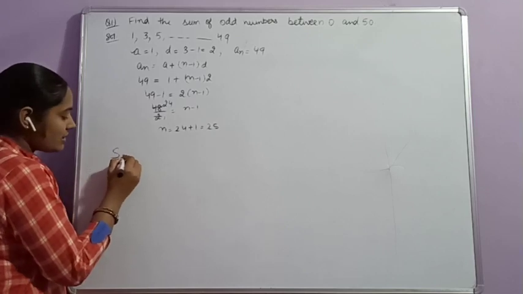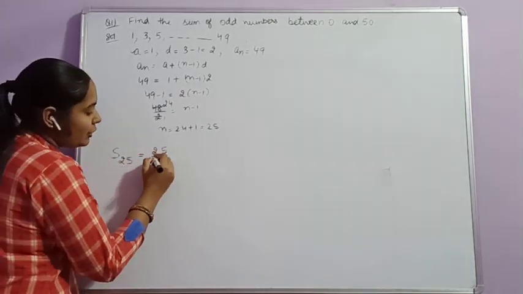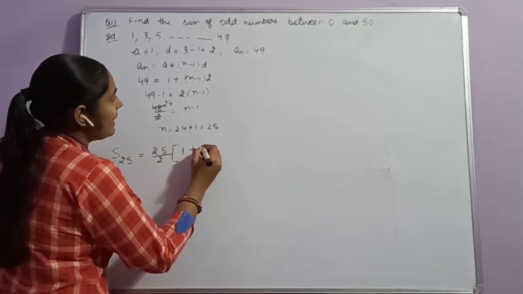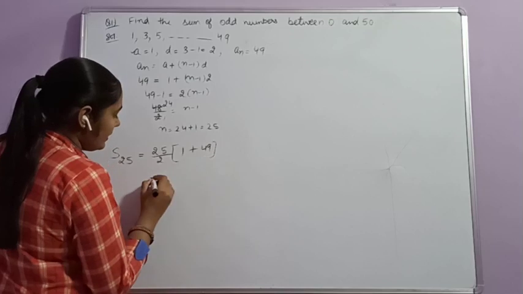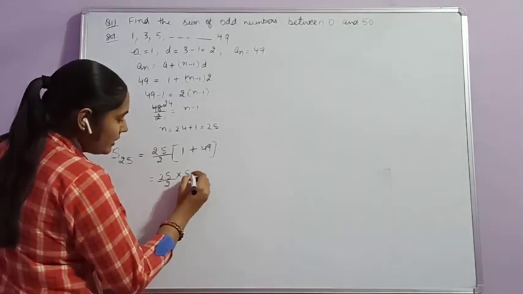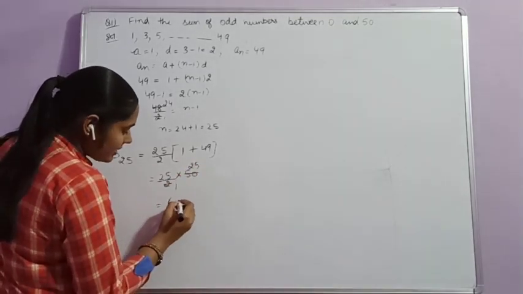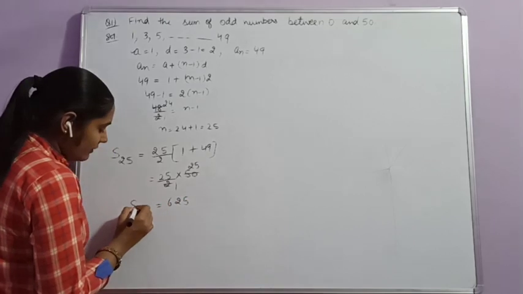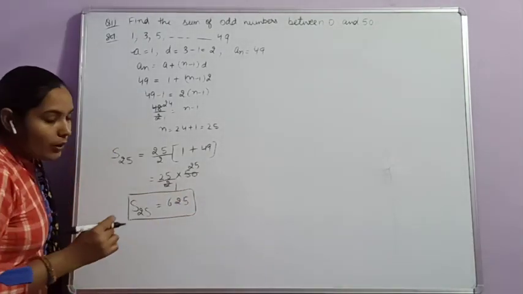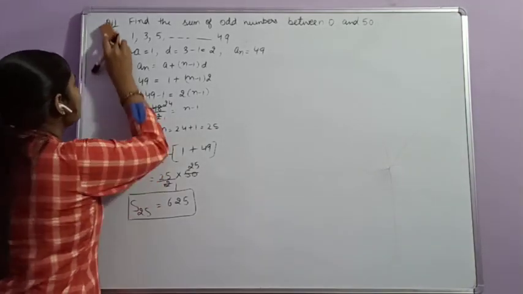Clear? So we have to find the sum of 25 terms, that is n by 2 into A, which is 1, plus An, that is 49. 25 divided by 2 multiplied with 50. 25 2s are 50, that is equal to 625. That will be the sum of odd numbers between 0 and 50. Clear? Next question.